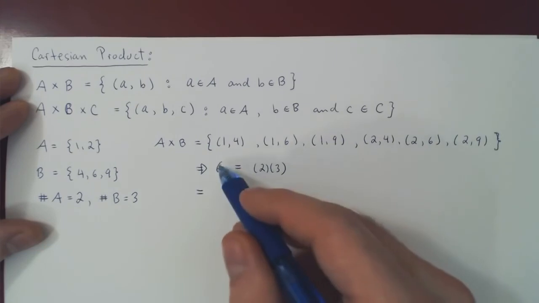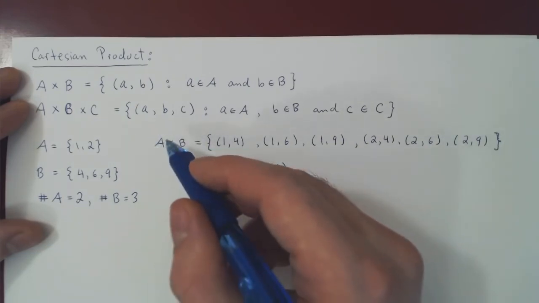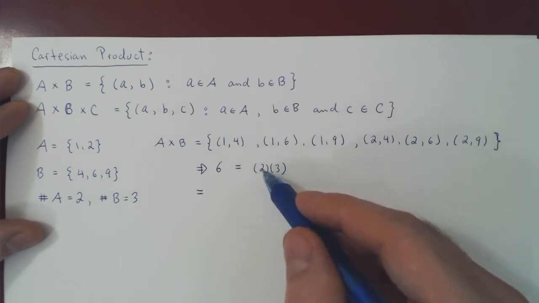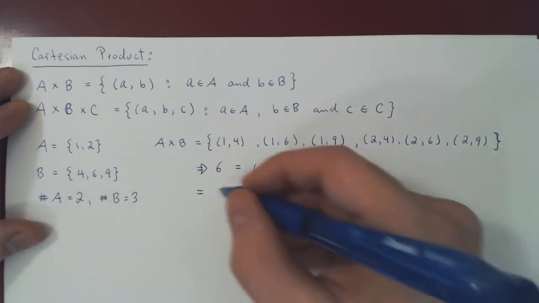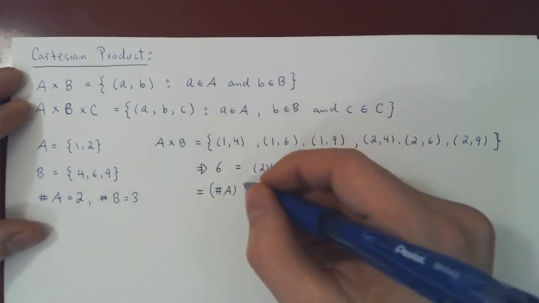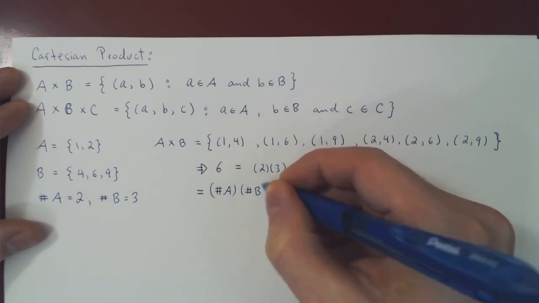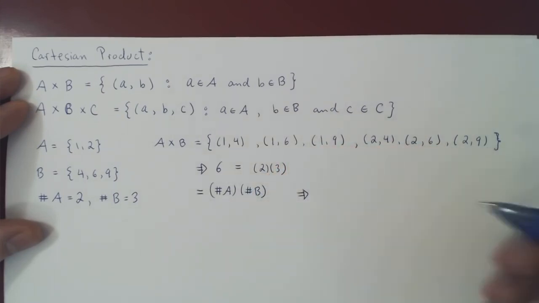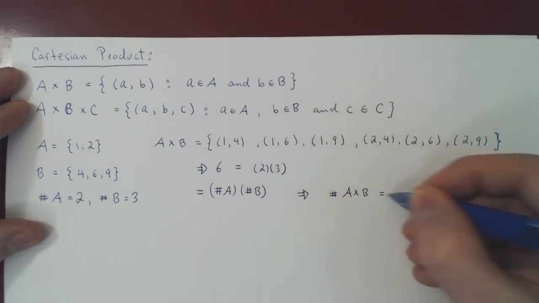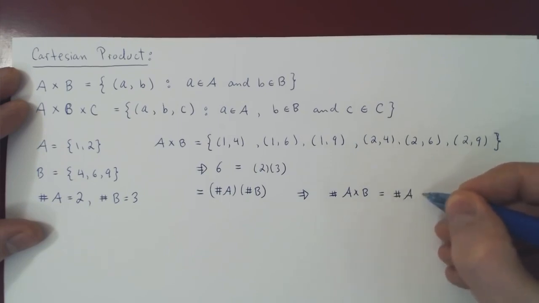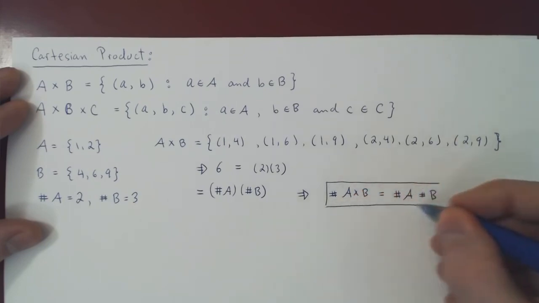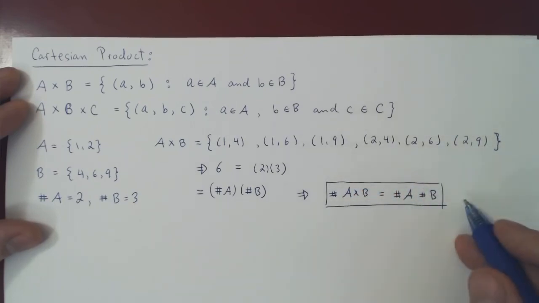6 is not the set, but the size of the product of A and B. So 6 is equal to 2 times 3, but 2 is the size of A, and 3 is the size of B. And you can see that with this example, the number of elements in A times B is quite simply the number of elements in A times the number of elements in B. And this is always true.